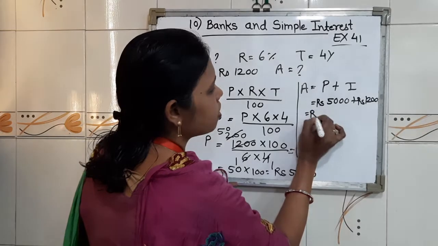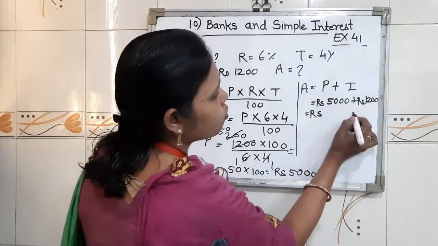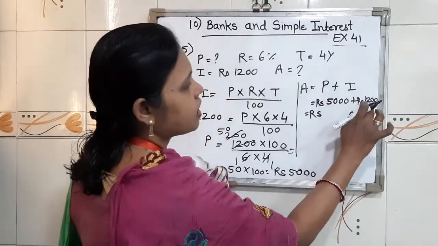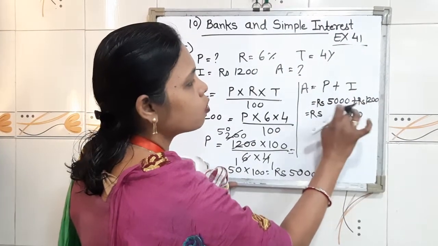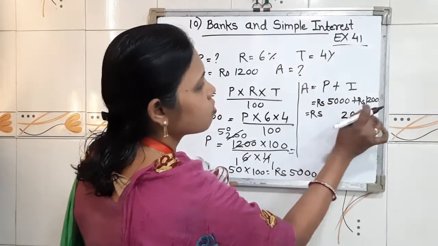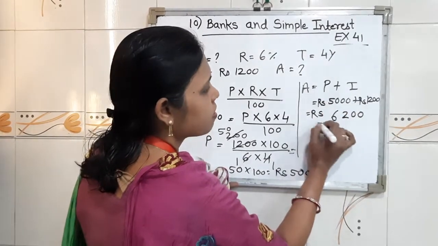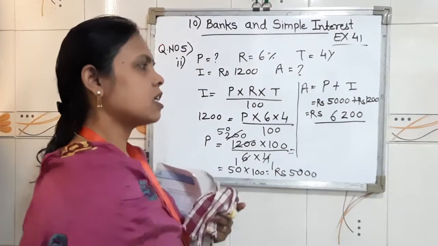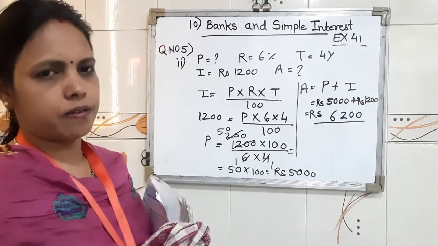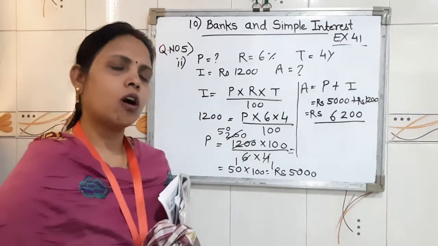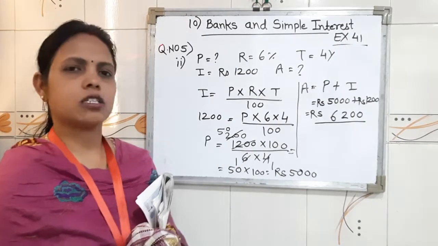Adding: 0 and 0 is 0, 0 and 0 is 0, 2 plus 0 is 2, 1 plus 5 is 6. Means our amount is 6200. I hope you all understood both the sums.